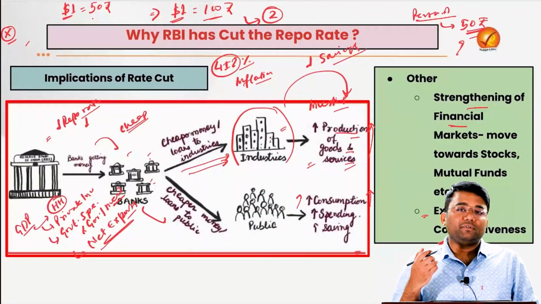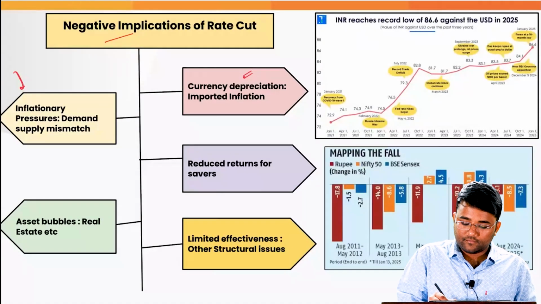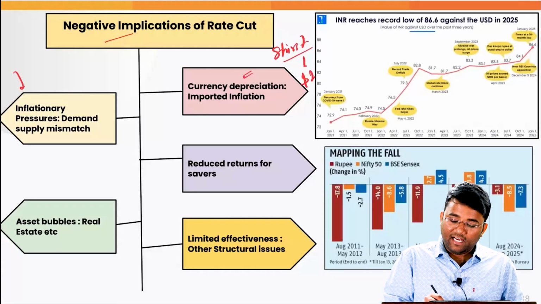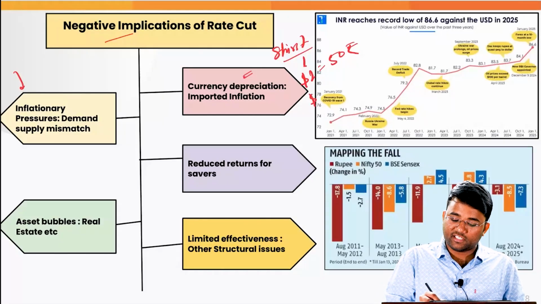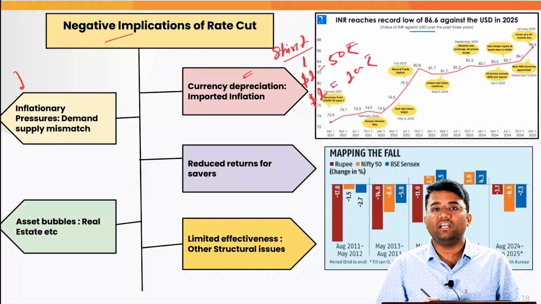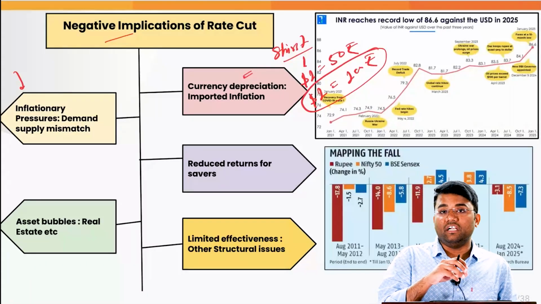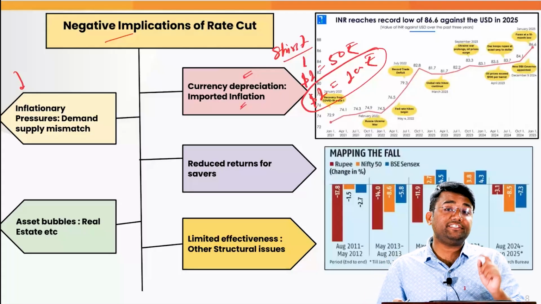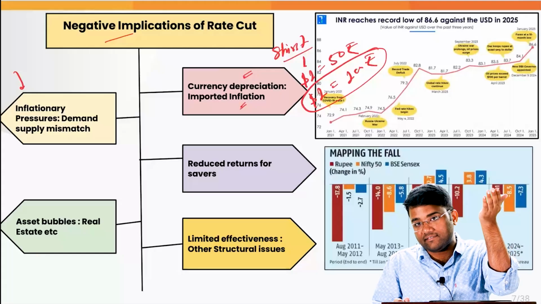Let's suppose there is a person who was importing a particular shirt. Let's suppose the cost of each shirt is $1, and earlier the person was spending 50 rupees, but now with the currency depreciation, when $1 will become 100 rupees, the person will have to spend 100 rupees to buy that particular shirt. And that is the reason there might be a case of imported inflation, that inflation which is caused by the increase in the prices of the imported goods and services.